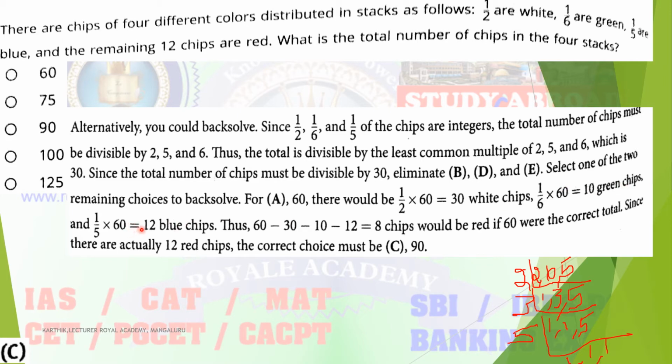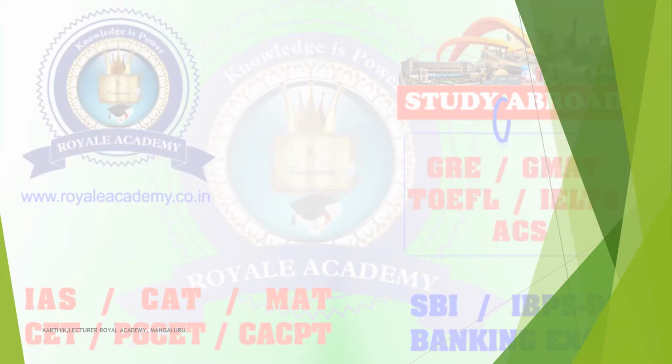1 by 5 into 90, you will get one value. Then 90 minus, subtract all the value, you will get the answer as 12. Okay, remaining chips is 12. You should get that. So that is your correct answer. So option C is the correct answer.